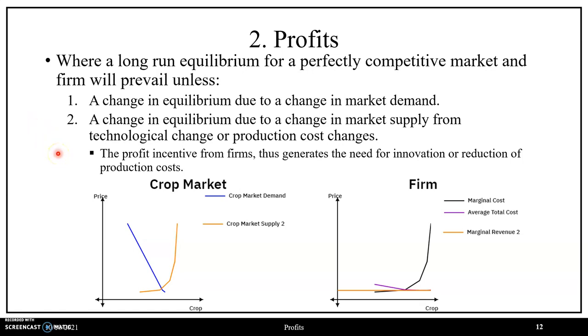Overall, in this long-run equilibrium, due to zero economic profits, the profit incentives that firms have generate the need for innovation, or for finding a way to reduce their production costs in order to try to obtain profits once again.